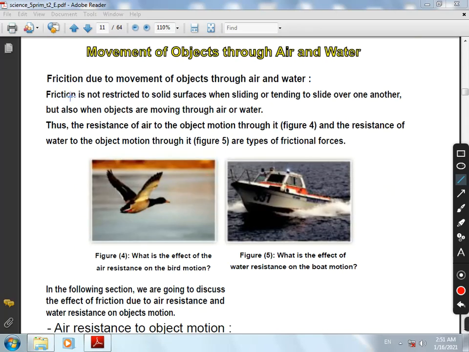Friction force is not only found between solid surfaces. Again, friction force is not only found between solid surfaces but also found when objects are moving through air or water.